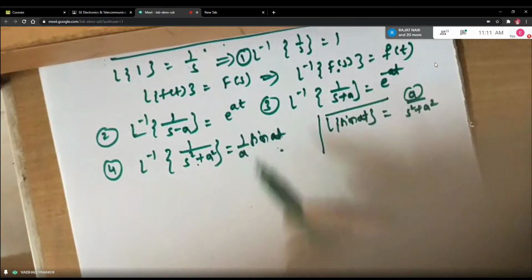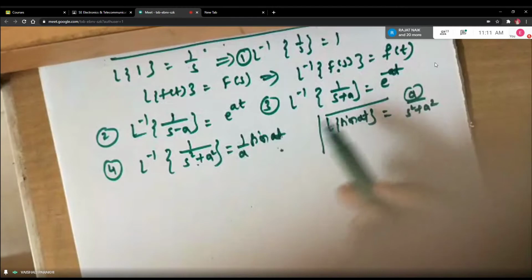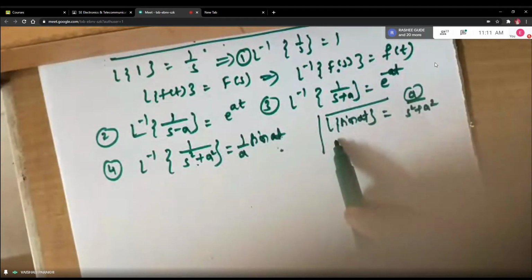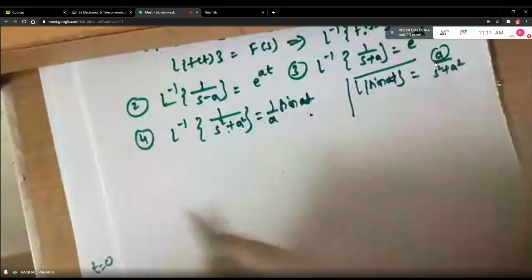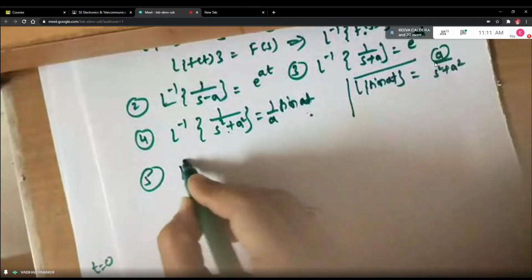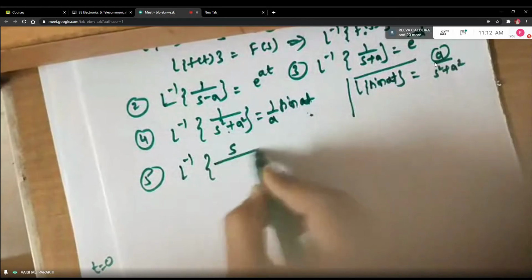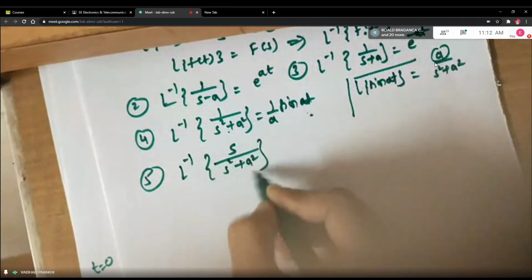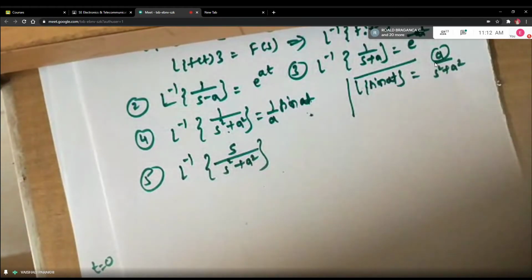Okay. So why is 1 upon A coming into the picture? Because A is a constant which can be cross multiplied to the other side. But this will not happen in the formula of cos. So it has to be S upon S square plus A square, because S is a parameter. You cannot cross multiply by the parameter in the formula. Only constants are adjustable, not the parameters.